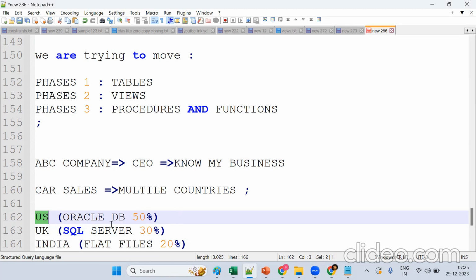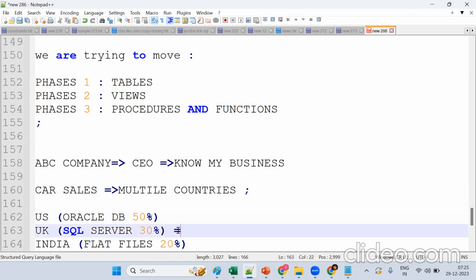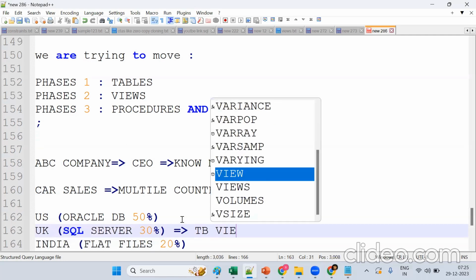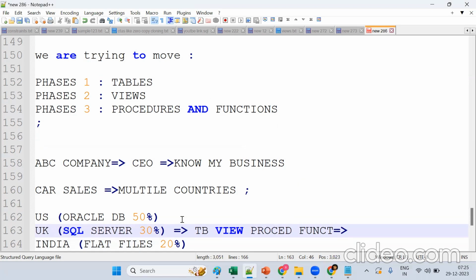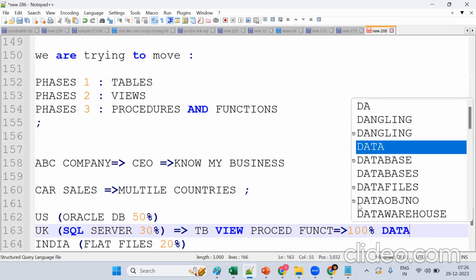Now what happened? This entire data I want to move to one place. The entire data can be tables, views, procedures, functions. All this we should move. This is called data migration. We are migrating this data from one source to another, so now we'll get 100% of the data here. Get the point, sir?